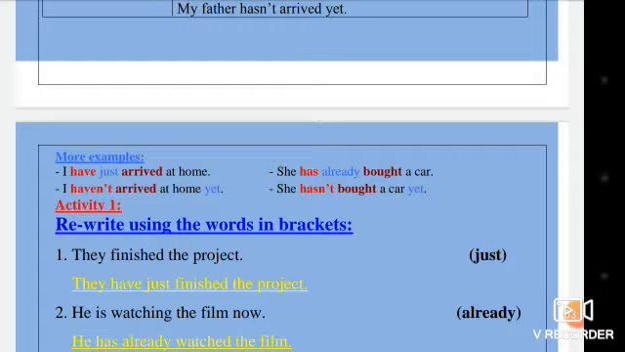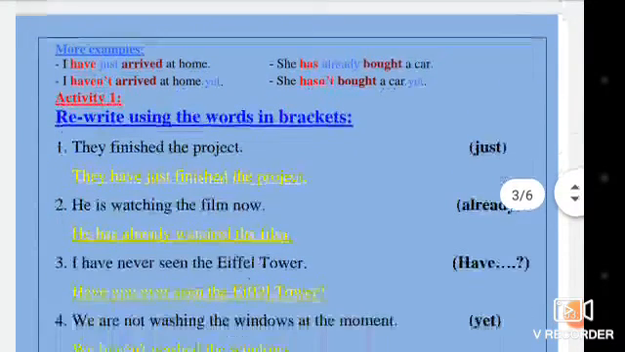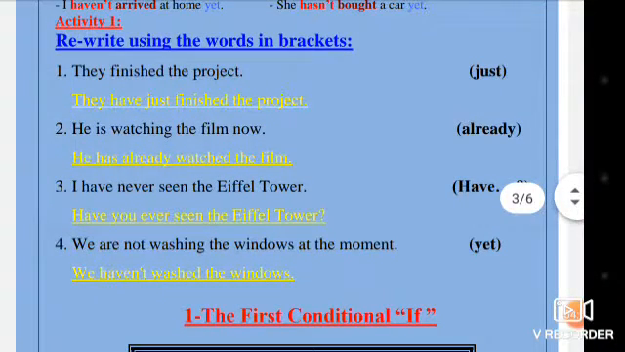Rewrite using the words in practice. They finished the project. I want you to use just in the sentence. They, after they have, and we put just plus past participle: finished the project. Again, they have just finished the project.